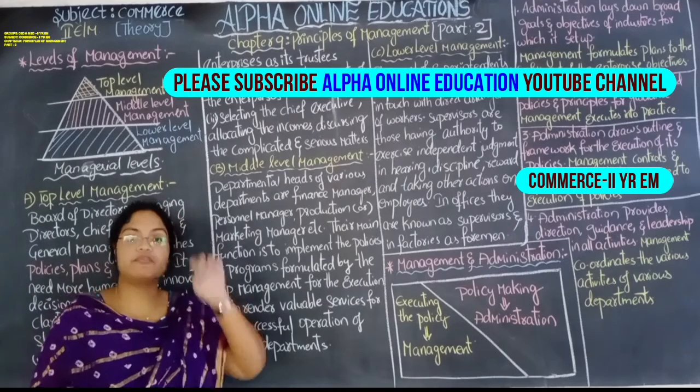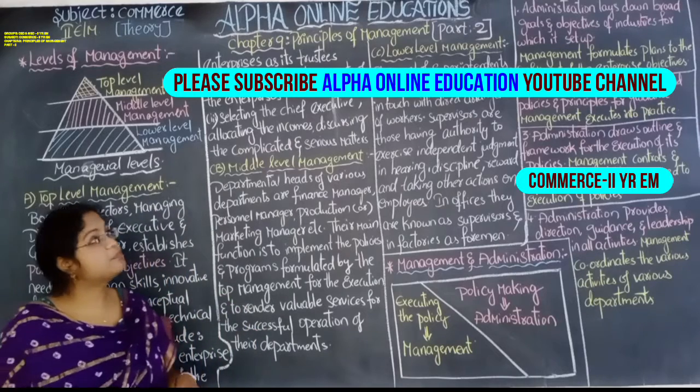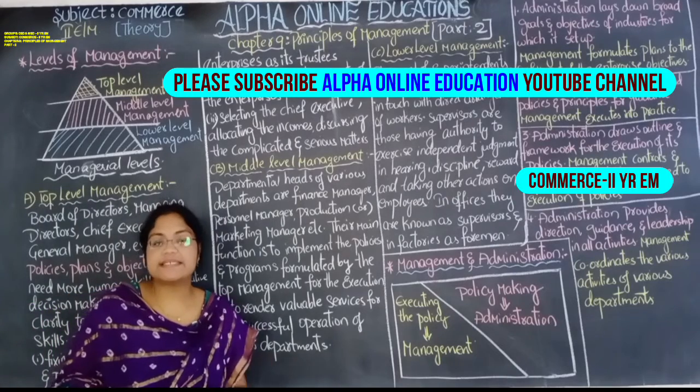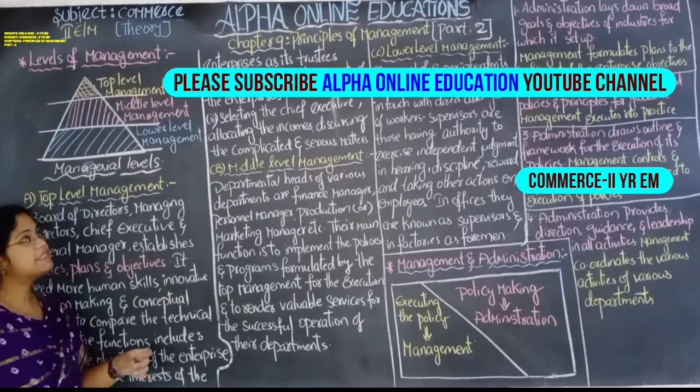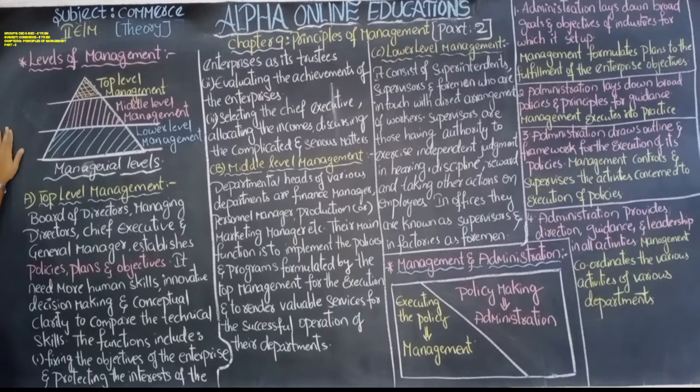Commerce theory part for the second year's English medium. The chapter that we are dealing with is the principles of management. This is the second part of the principles of management. So here, the levels of management. How many levels do we have? We have three levels.